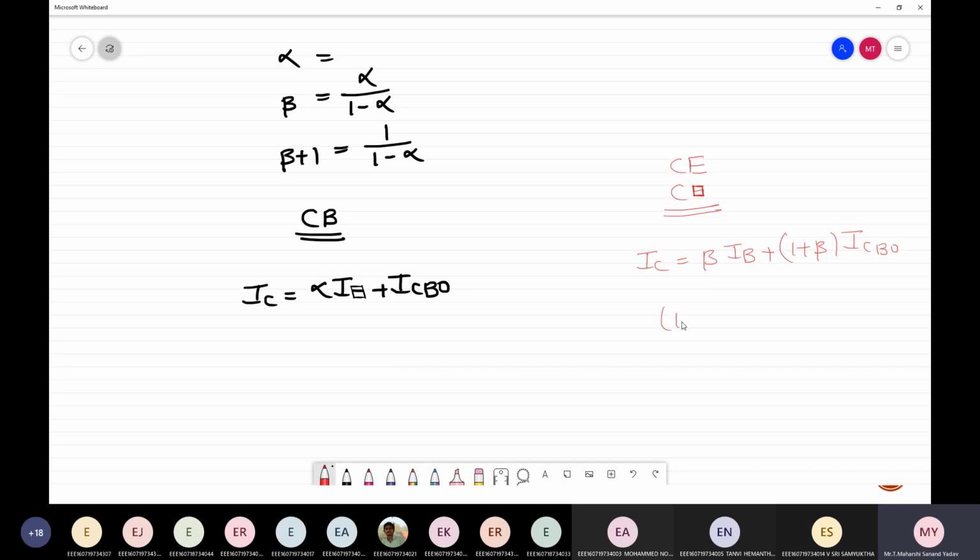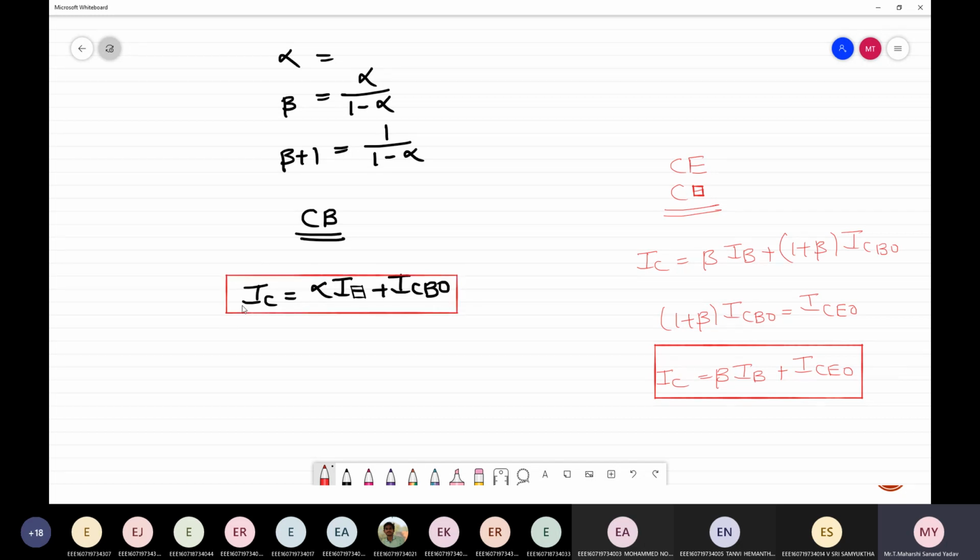Can I replace this (1 plus beta) ICBO with ICEO? Yes. So this is the final expression: IC is equal to beta IB plus ICEO. So these are the two end expressions which I got under common base and common emitter configuration.